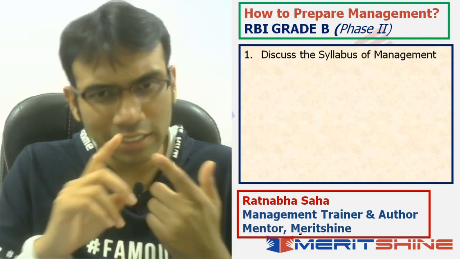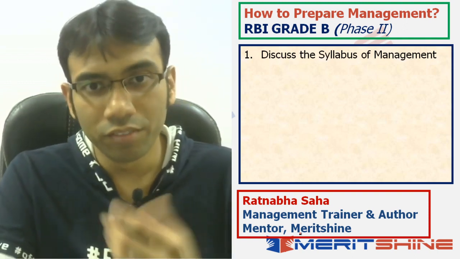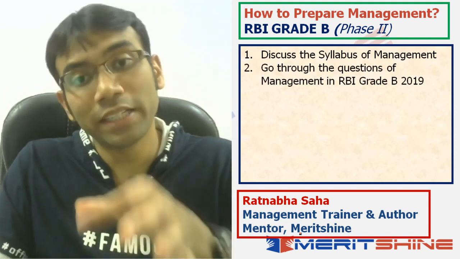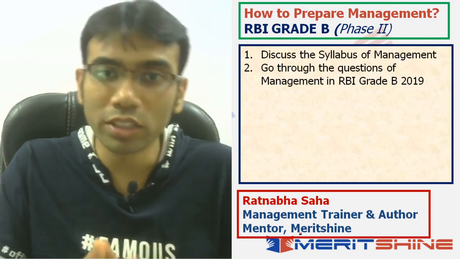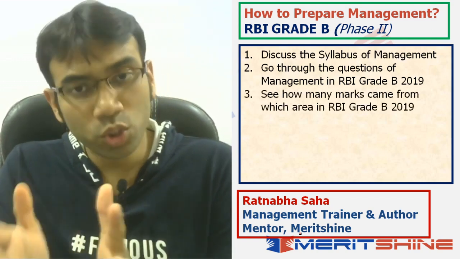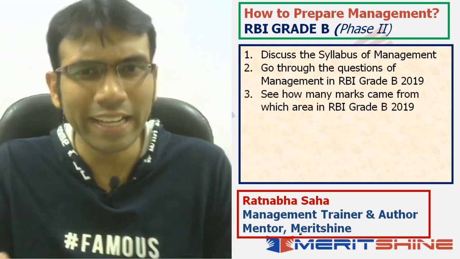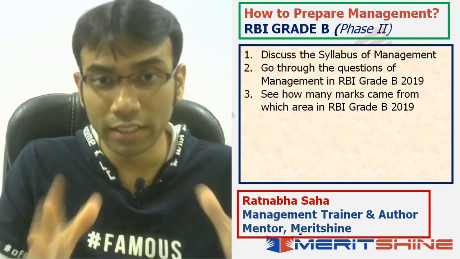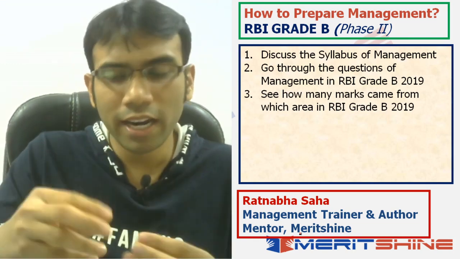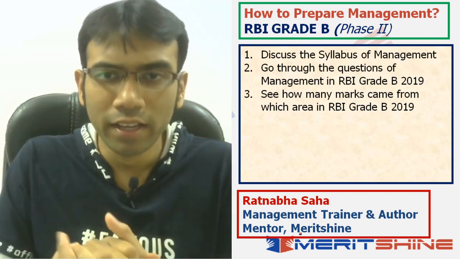So first we will discuss the syllabus of management as it is given by RBI for this particular exam. Then we will go through the questions of management that appeared in the RBI Grade B 2019 exam. We will go through each one of those questions. There were around 28 questions in the paper. So you'll go through those 28 questions and understand from which areas those questions came in.